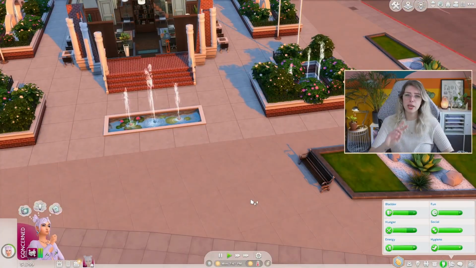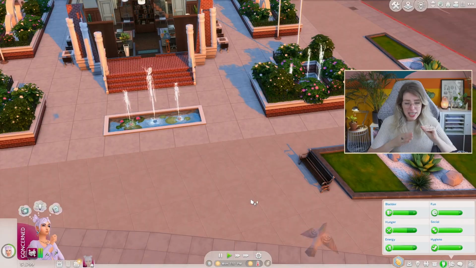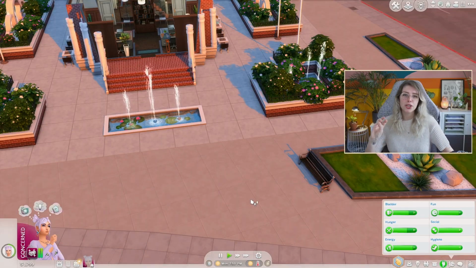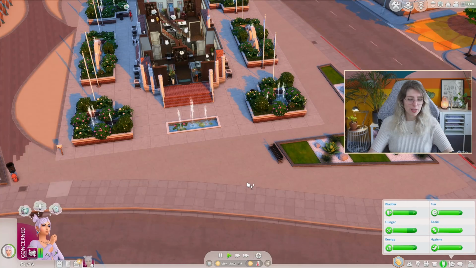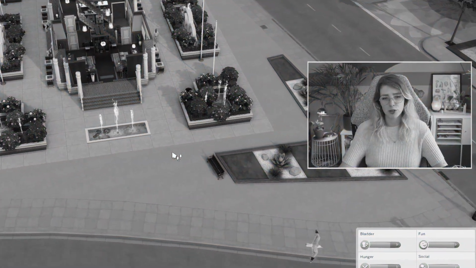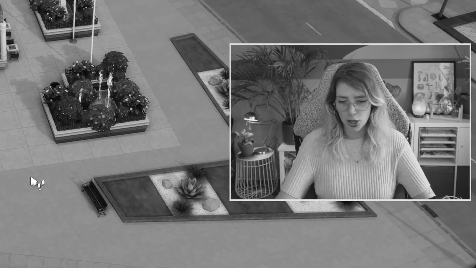Also, I just realized we skipped 2 days and we haven't taken any medications. That's going to be so interesting. An ADHD simmer playing with a sim who's supposed to take medications. I can guarantee you I'm going to forget that like 95% of the time. So we're going to have to hack that in a way of setting an alarm or something. That would be a nice feature, if you could set reminders in the game. This game is starting to feel too much like my real life. Needing alarms and reminders for everything not to forget something.